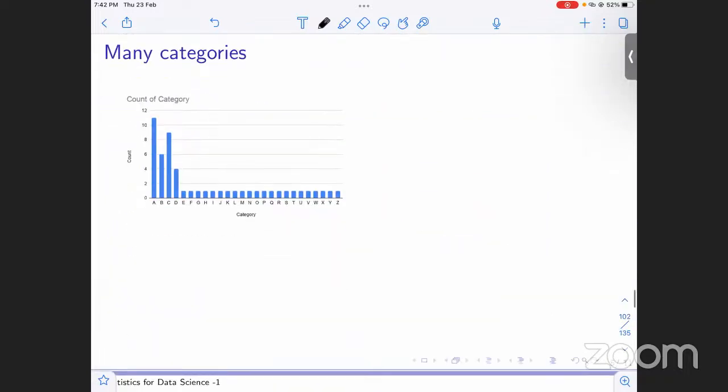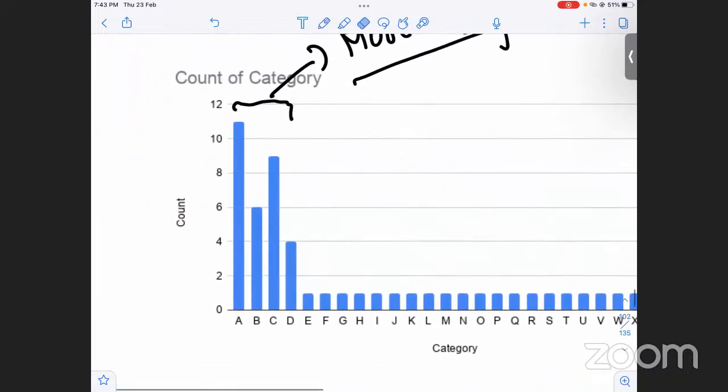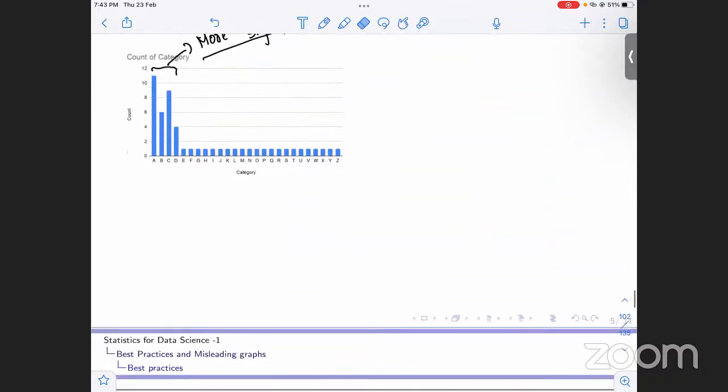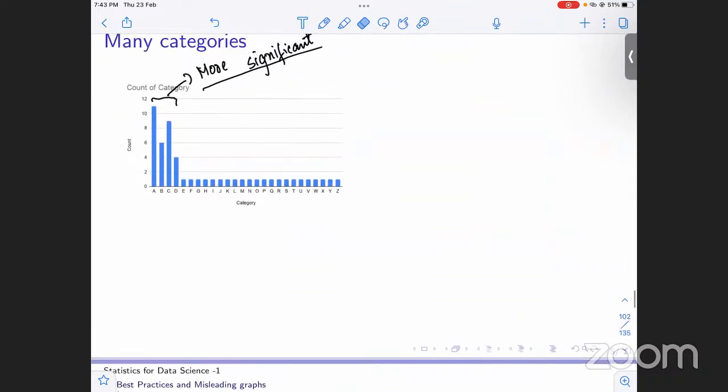Now this is for the many categories case that I was talking about earlier. For example, if we want to study these 4 categories in much more detail, these are more significant categories, let me put it that way. These are a little more significant than these. These aren't that significant. If it was like this, the data would have looked nice and it would have preserved the essence that we wanted to study, that is the most significant categories.